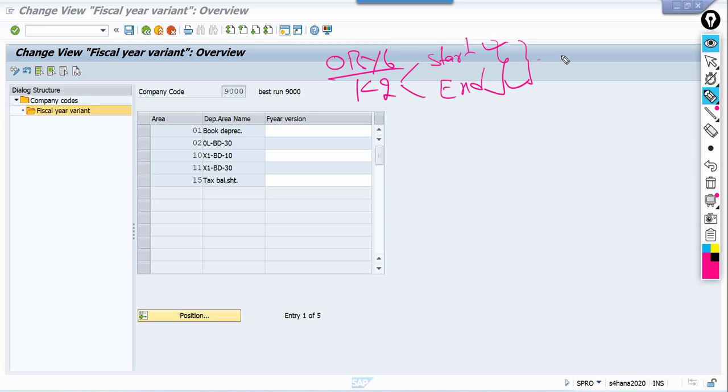In between, you change the periods. Hope you understand the purpose of giving a different fiscal year at asset accounting. The summary of discussion: we can have only different number of periods, but we cannot change the start and end date. That is maintained at OBY6 company code level. Hope you understand this.